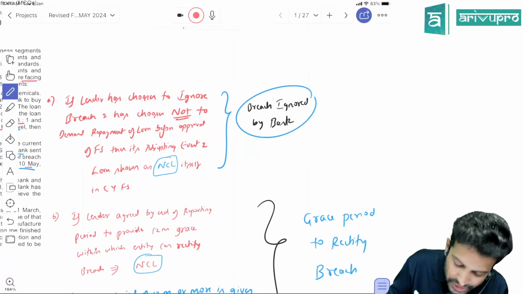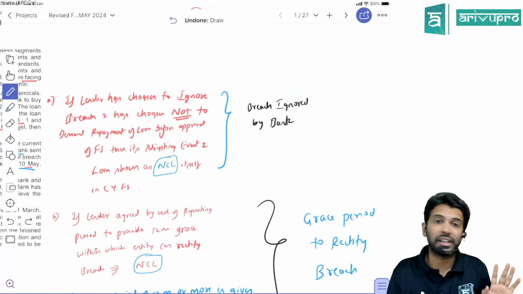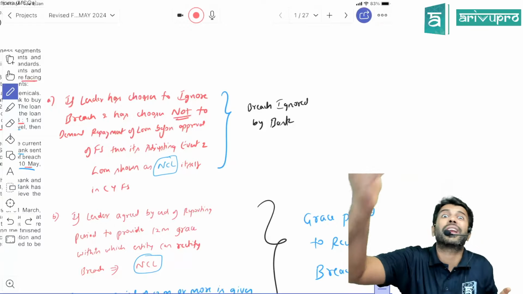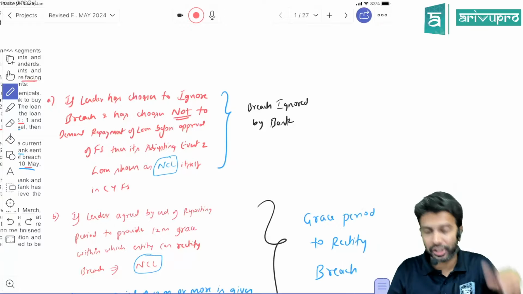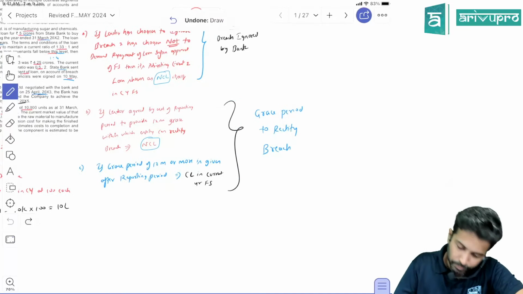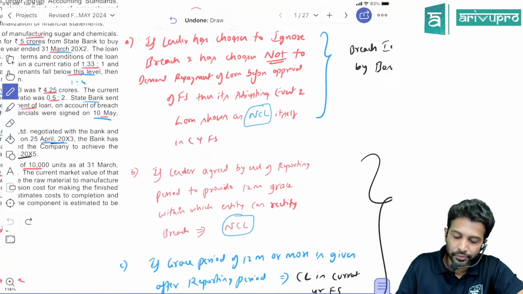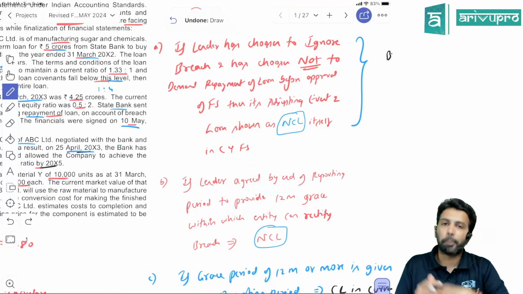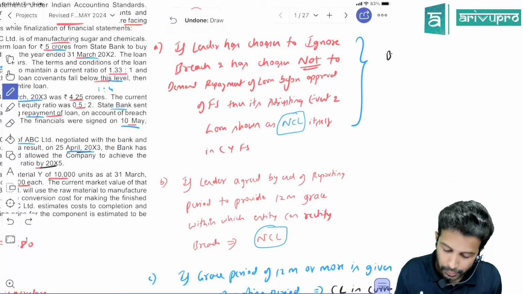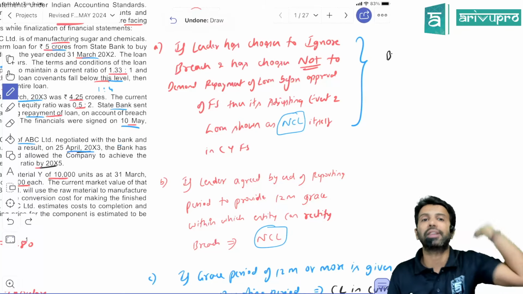But this is which case again? When the breach is ignored by the financial institution. Here, is the bank ignoring that breach? No, they are asking us to rectify or correct the breach. In case of rectification of the breach, there could be two cases. One, this also we have done. If the lender has agreed by the end of the reporting period, before our current year ends, that I will give you 12 months grace period within which you can rectify the breach.